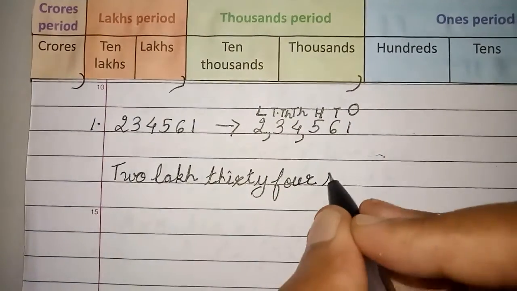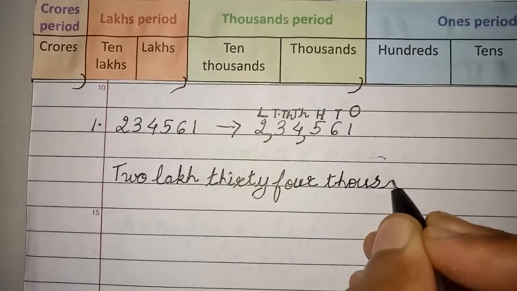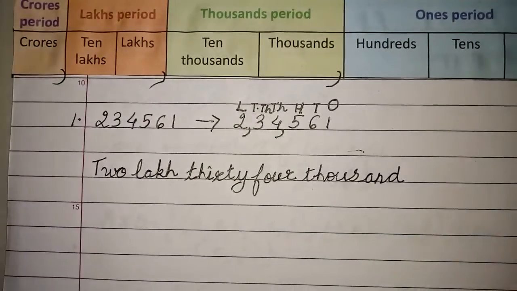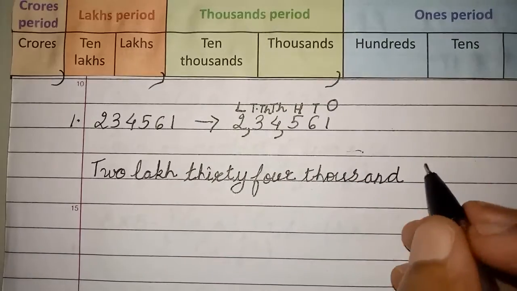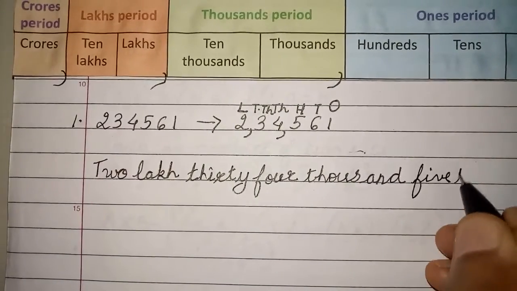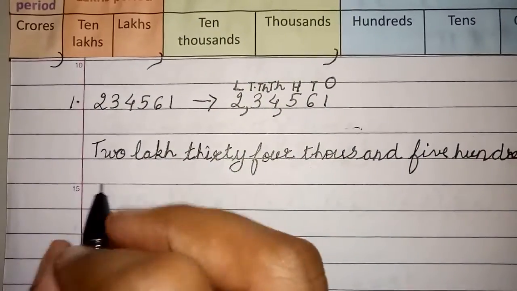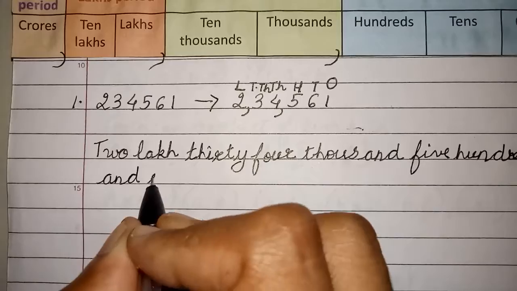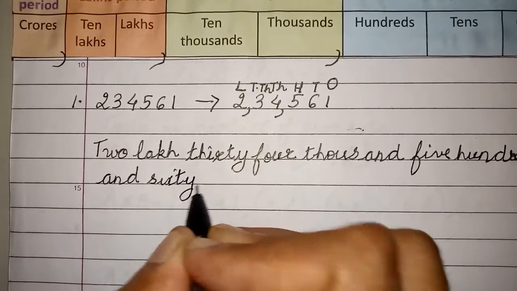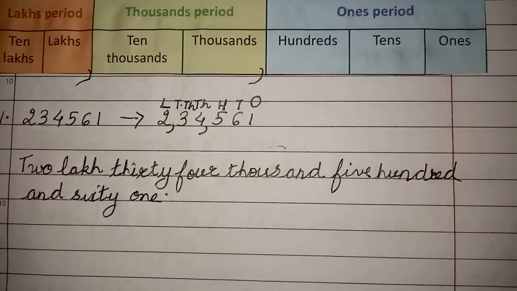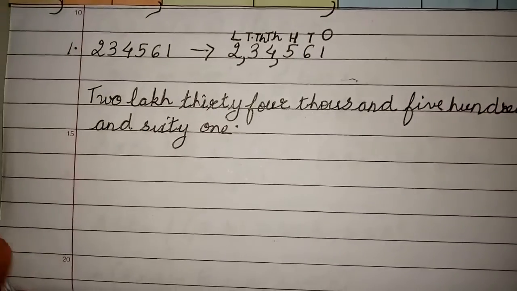Now it is in the thousand place. So 2 lakh 34,000. Now how do you read these three numbers? 5, 6, 1. How do you read it? 561. Is that clear? Yes. Now let me do one more example.